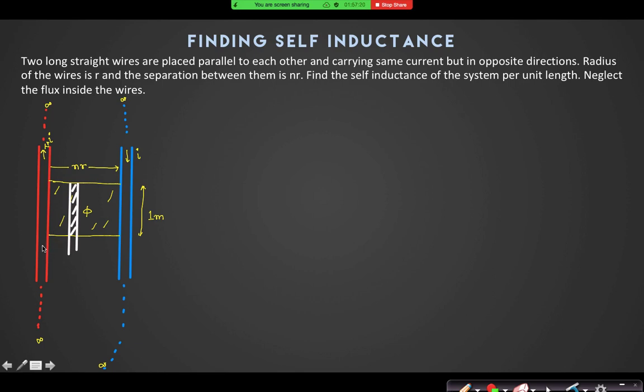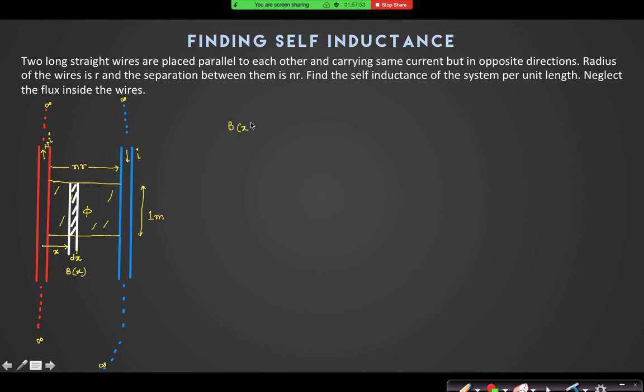Let us assume that I have taken a distance x from the center of this red color wire. At a distance x from the center of the first conductor, I have taken a small distance dx. So the area will be dx into 1. I need the magnetic field here. Suppose this is Bx, I have to calculate.